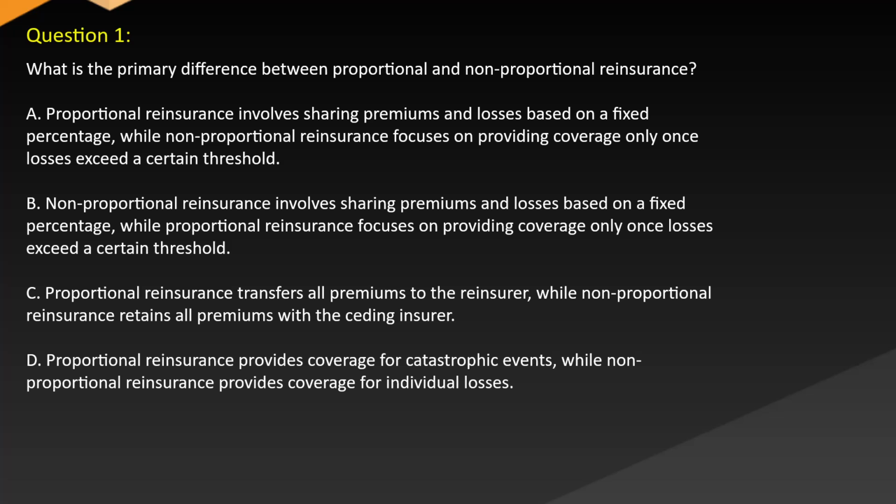B. Non-proportional reinsurance involves sharing premiums and losses based on a fixed percentage, while proportional reinsurance focuses on providing coverage only once losses exceed a certain threshold. C. Reinsurance transfers all premiums to the reinsurer, while non-proportional reinsurance retains all premiums with the ceding insurer. D. Proportional reinsurance provides coverage for catastrophic events, while non-proportional reinsurance provides coverage for individual losses.